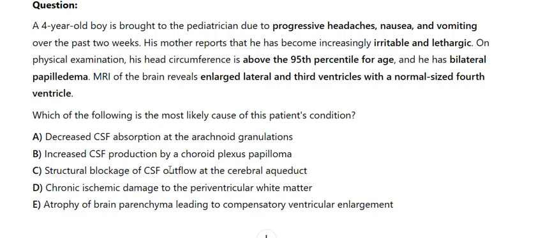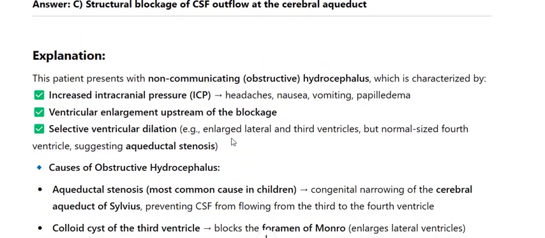Answer C. Structural blockage of CSF outflow at the cerebral aqueduct. Explanation. This patient presents with non-communicating obstructive hydrocephalus, which is characterized by increased intracranial pressure, ICP: headaches, nausea, vomiting, papilledema, and ventricular enlargement upstream of the blockage. Selective ventricular dilation, e.g., enlarged lateral and third ventricles but normal-sized fourth ventricle, suggests aqueductal stenosis.